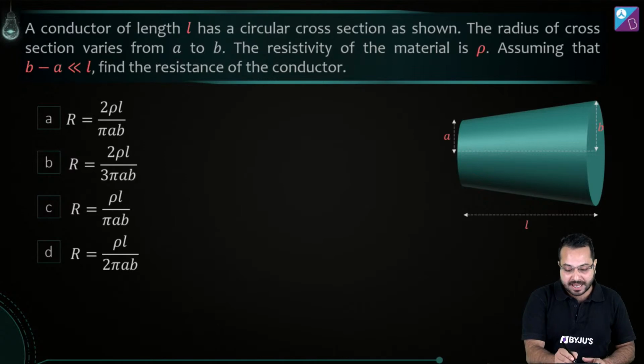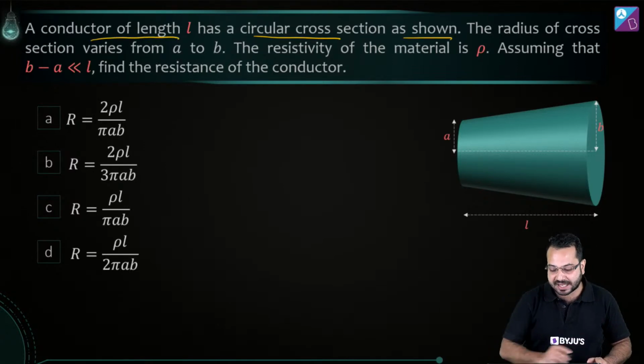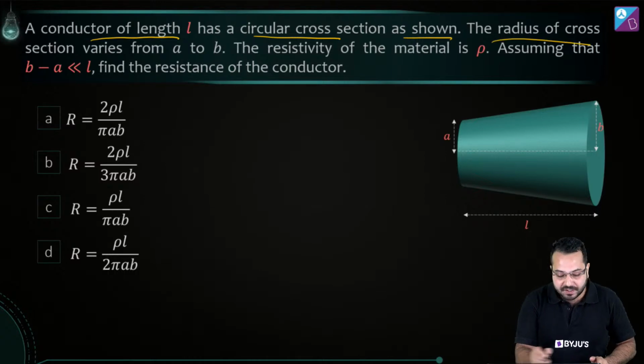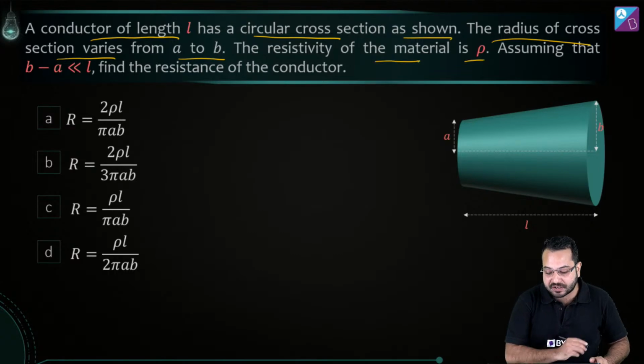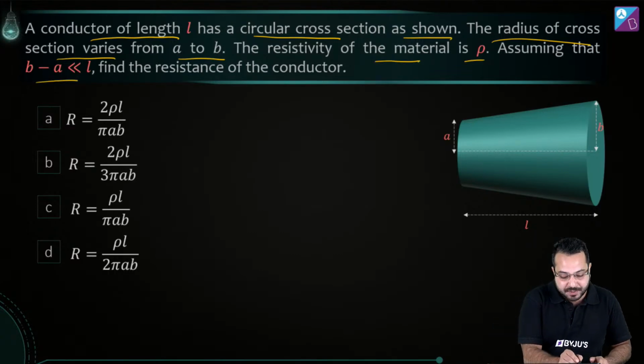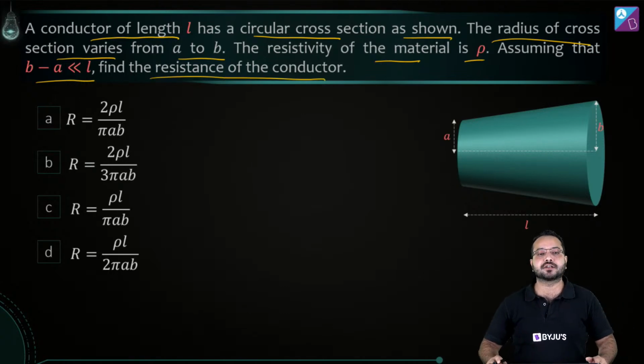We have a conductor of length L and it has a circular cross section as shown. The radius of cross section varies from A to B. The resistivity of the material is rho. Assuming that B minus A is much less than L, find the resistance of the conductor. So in this question we need to find out what is the resistance of the conductor.